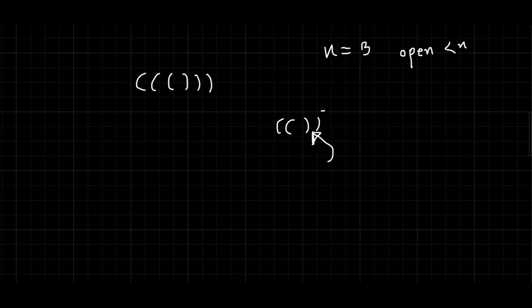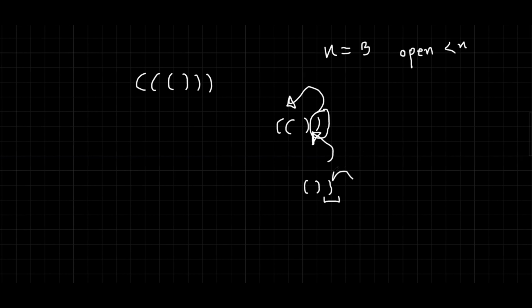Before adding a closing bracket, we always have to determine whether there is a sufficient number of open brackets present before it. Suppose we have 1 open bracket and then a closing bracket. Now for this position, we cannot add another closing bracket, right?